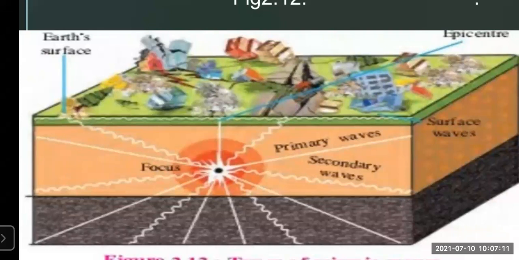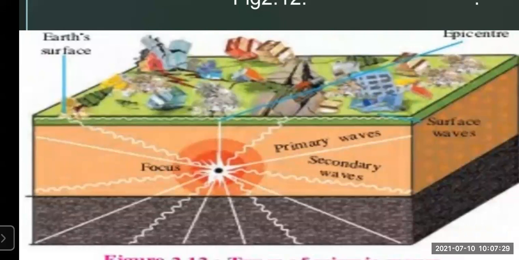That spot, where the intensity is more, is called the focus or hypocenter. Another name for the focus is hypocenter.